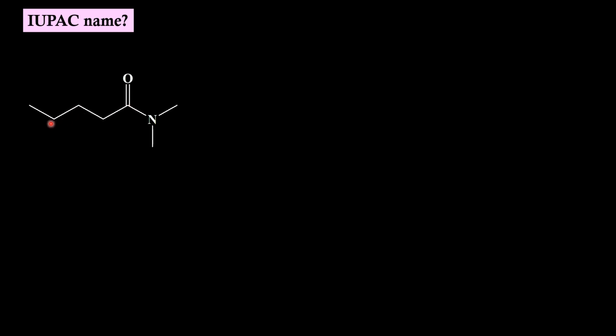This is the parent chain. We should start numbering from the carbonyl carbon. So, we have substitution sitting on nitrogen. So, secondary prefix for the molecule will be N,N-dimethyl.